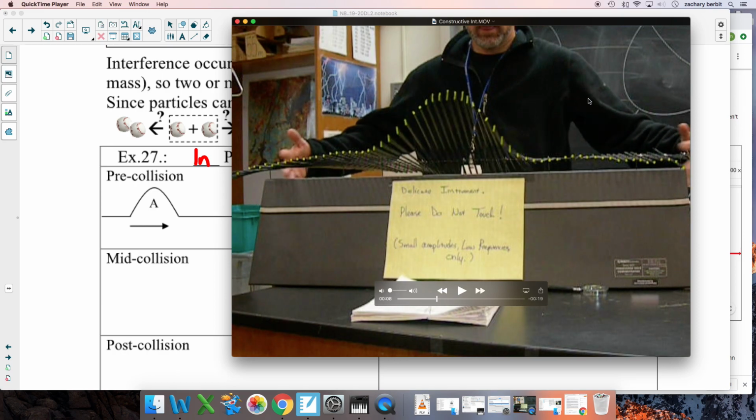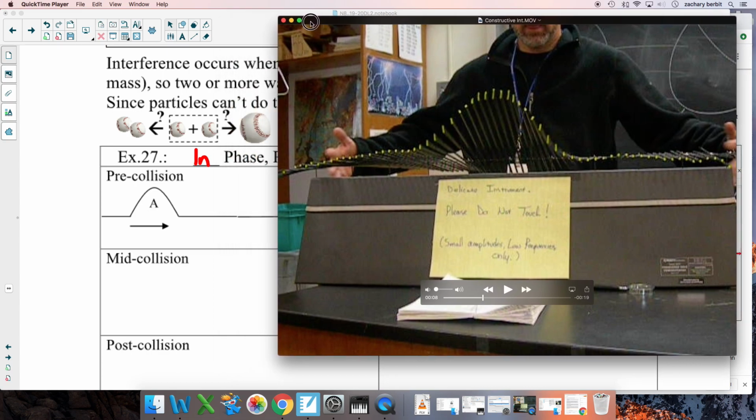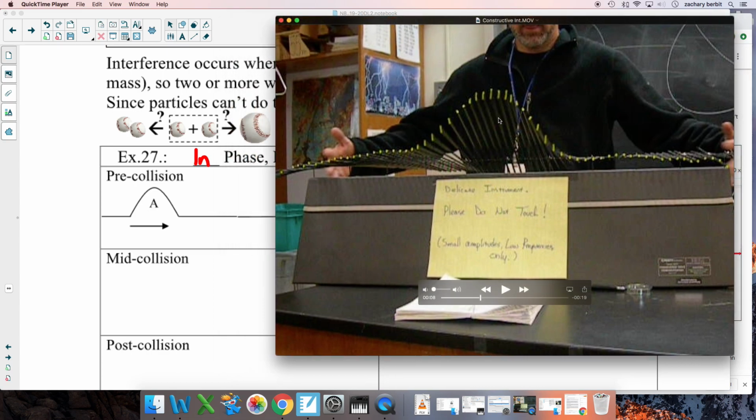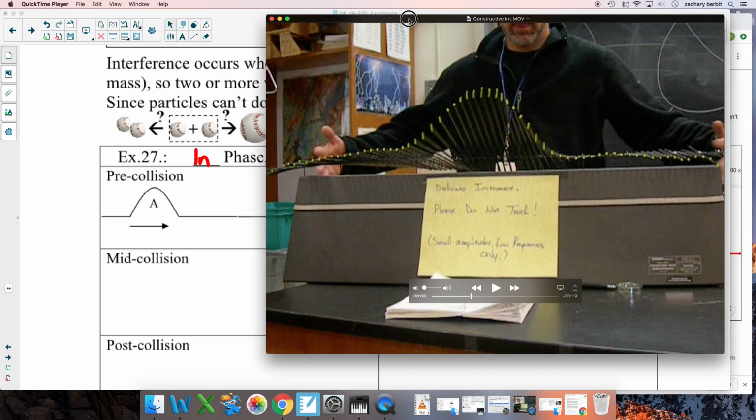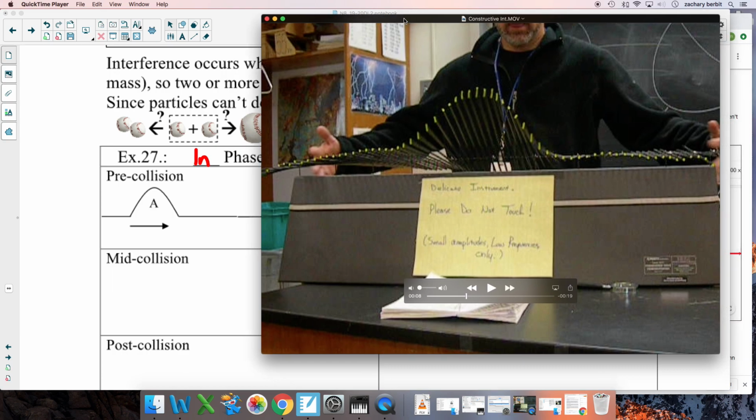What? Do we see one big wave? Why, yes, we do. One big wave. Oh my goodness, baseballs certainly do not do this. Baseballs certainly do not make one big baseball, yet here we have one big wave. That is interference. These waves actually combine. But wait, it's not done yet.